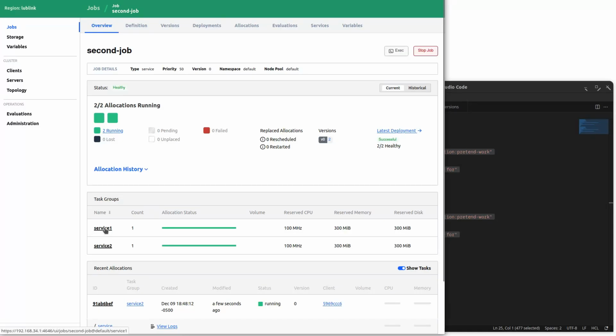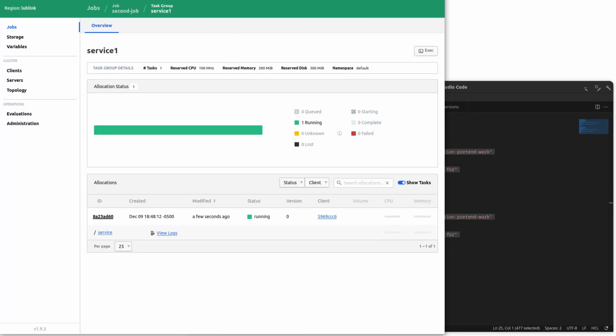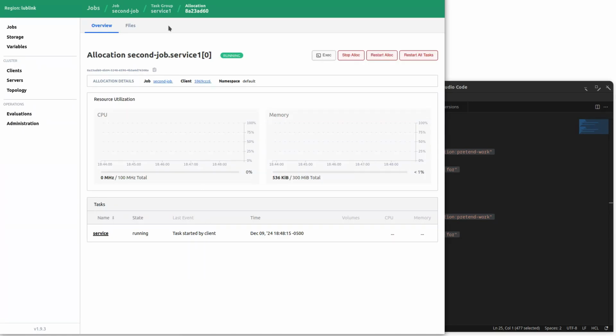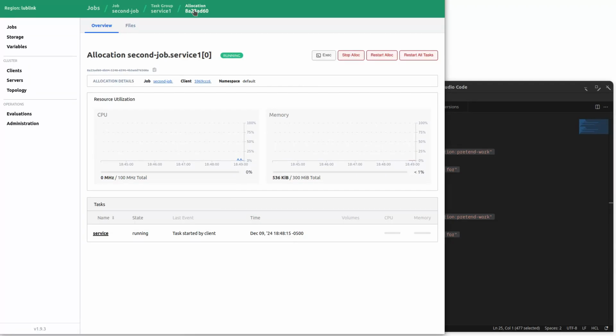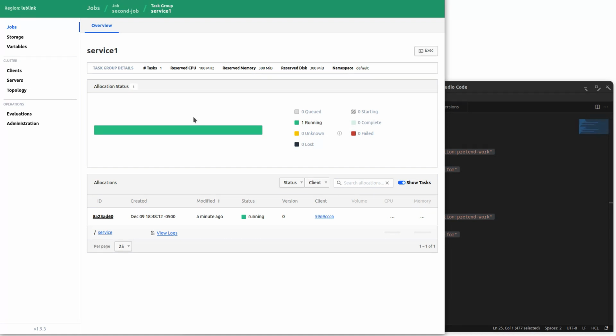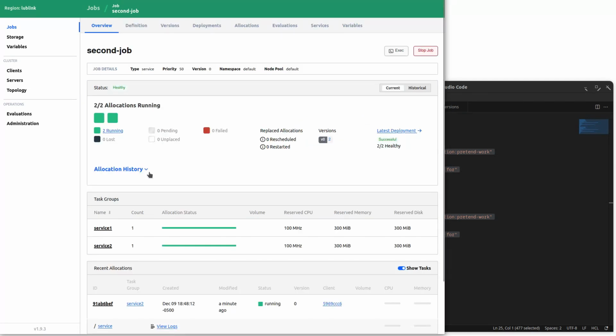So let's go click on one of these. As we dig down into the web UI, you can see the breadcrumb at the top forming, and you can get a pretty good idea just from this breadcrumb of all of the different concepts we talked about. We have our task, which is a Docker container, which we defined at the very beginning. We have an allocation, which is a particular deployment of the group. We have the group itself, which we defined in our job. And finally, we have the job, which contains our 2 groups. And there you have it.